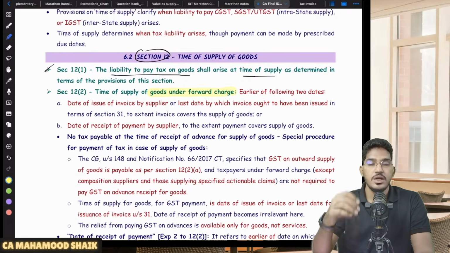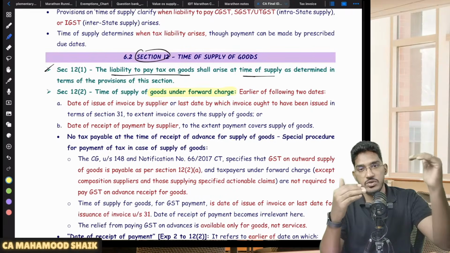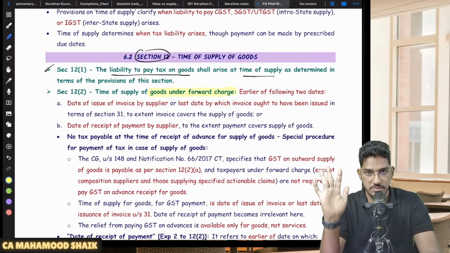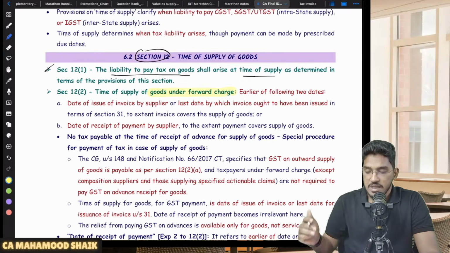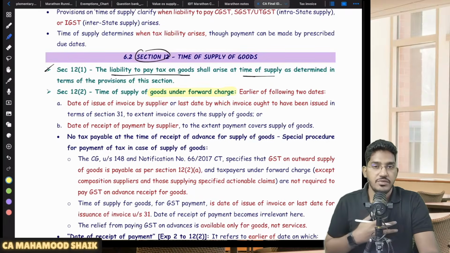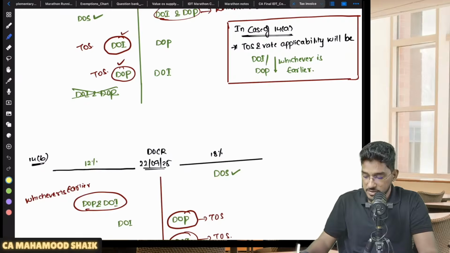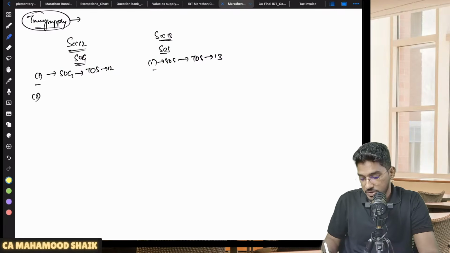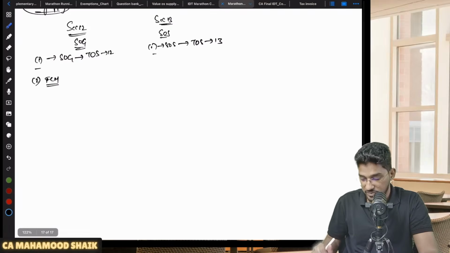So what is FCM? In case of forward charge mechanism, as we all are aware, the supplier will collect the amount of GST from the recipient and he is required to deposit that GST amount with the government. That is what forward charge mechanism is. So in case of forward charge mechanism, as a supplier, when you will be liable to pay the amount of GST, I will try to explain it in one simple manner. Subsection 2 is talking about forward charge mechanism. So in case of forward charge mechanism, how to determine the time of supply?